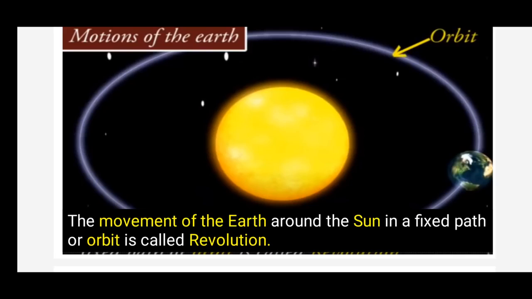Rotation means moving around itself on its axis. But revolution means moving around the sun in a fixed path. You can see the path over here. It's also called orbit. So if the earth moves around the sun along the orbit, it's called revolution.